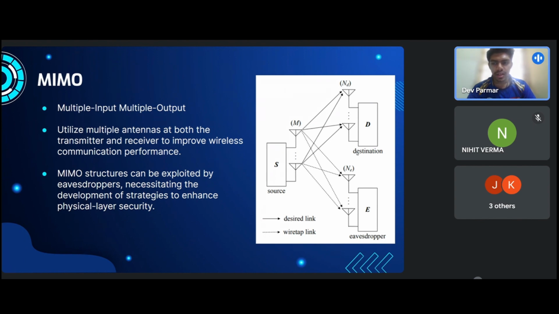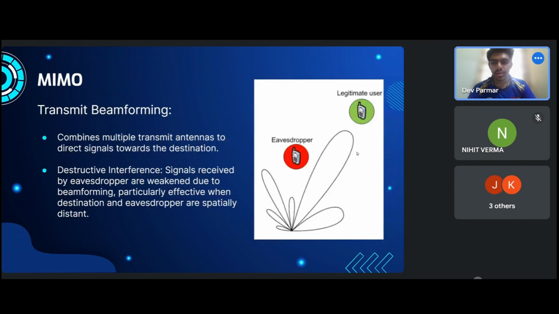To defend against this, an adaptive transmit process should be included at the source to increase the main channel capacity while decreasing the wiretap channel capacity. The objective of such an adaptive process is to maximize the secrecy capacity of MIMO transmission. So for that, we here present three main concrete approaches: transmit beamforming, power allocation, and transmit antenna selection.